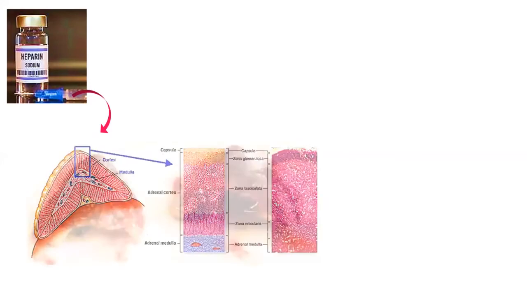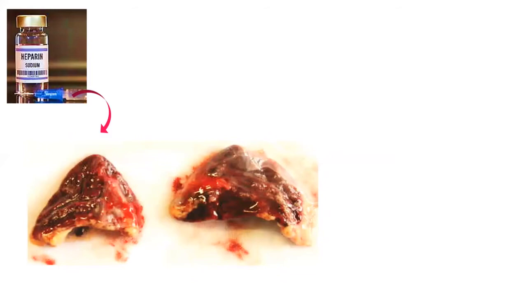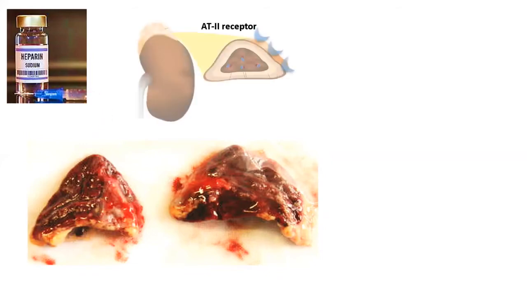Also, with that, the combined effect of heparin inhibits the final enzymatic step in aldosterone formation, that is, at 18-hydroxylation.